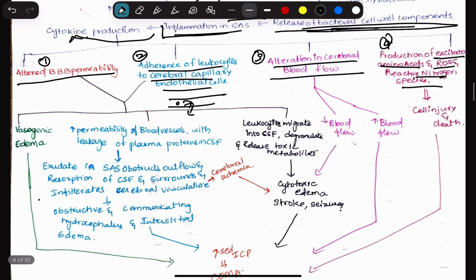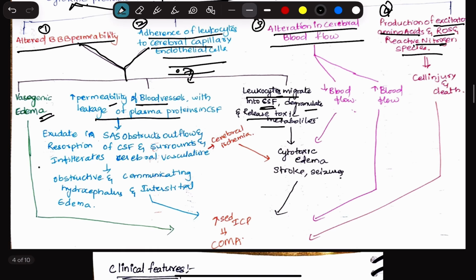So this altered blood-brain barrier permeability and the adherence of the leukocytes to cerebral capillary endothelial cells together will lead to vasogenic edema, increased permeability of the blood vessels, which will cause further leakage of the plasma proteins into the CSF, and migration of the leukocytes into CSF, which will further degranulate and release the toxic metabolites. Okay. So now let us look into them individually.